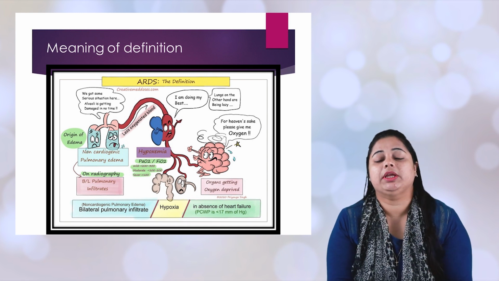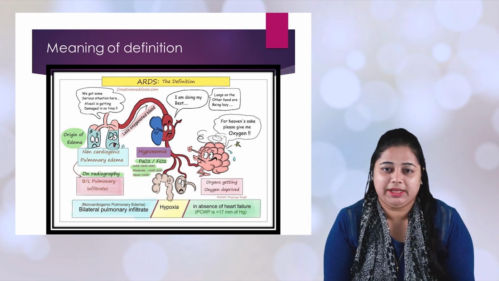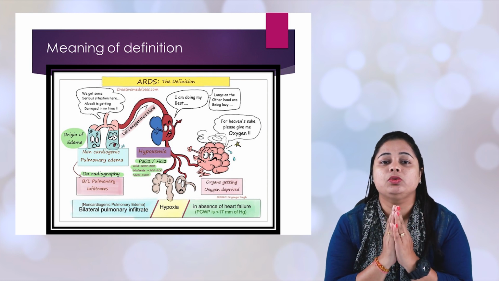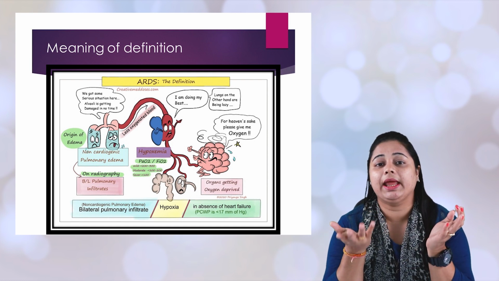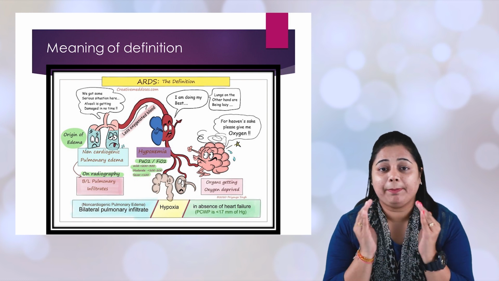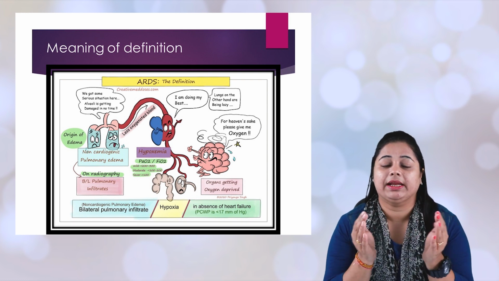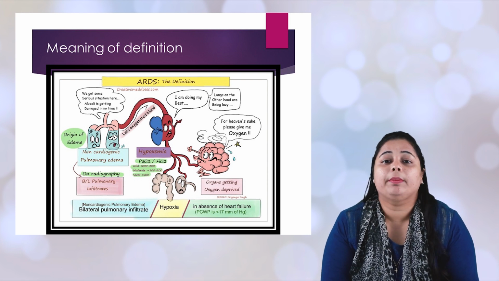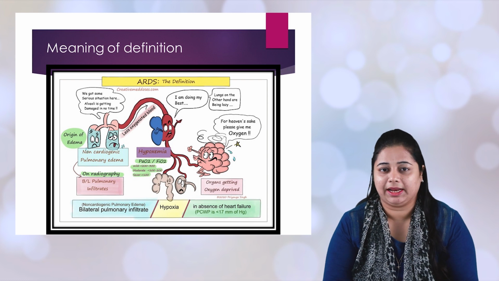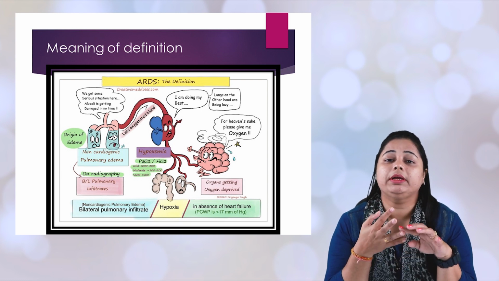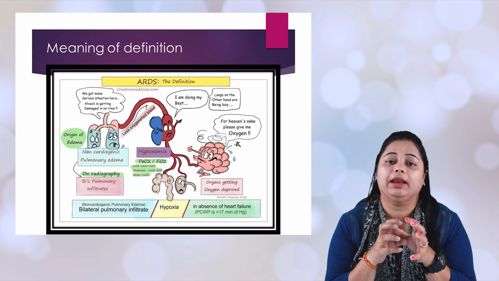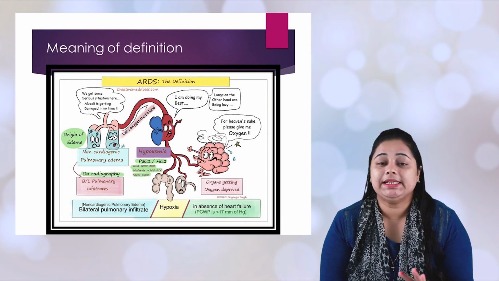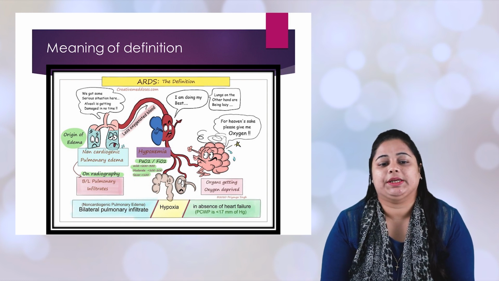Another word is lung compliance, which means the lung has the capacity to inflate as well as become small as we inhale and exhale. When this capacity is decreased, that is called decreased lung compliance. Another is pulmonary infiltrate. That means pus, water, or any fluid collection in the lung is called pulmonary infiltrate, which is easily recognized with a chest x-ray.